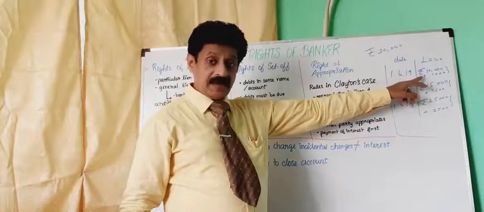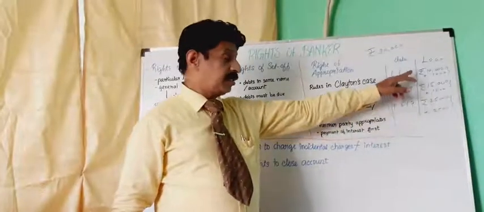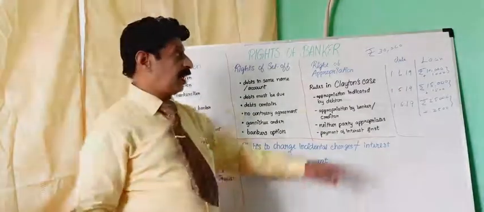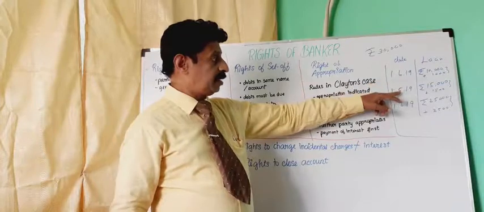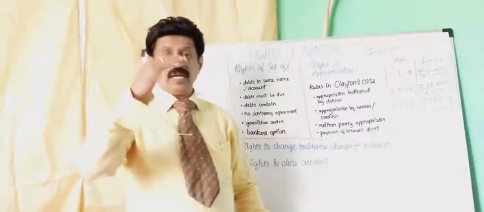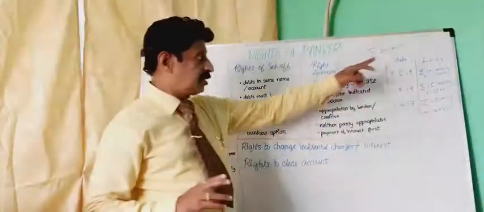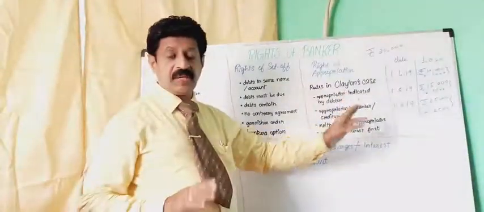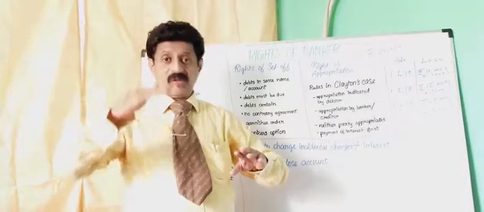Along with the interest, I have to pay 11,000 rupees. On 1/5 again, I have taken another 15,000 rupees. So with the 30,000 rupees, I can pay this first loan amount with the interest. The second also I can pay with it, and the remaining balance the banker can adjust with the third. So this is the chronological order. As per the chronological order, the banker can adjust this 30,000 rupees with his loan account. This is called the right of appropriation. Right of appropriation means the right of settling or cancelling the debts as per the order.